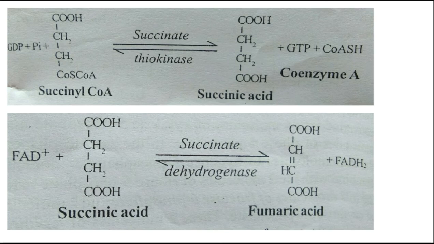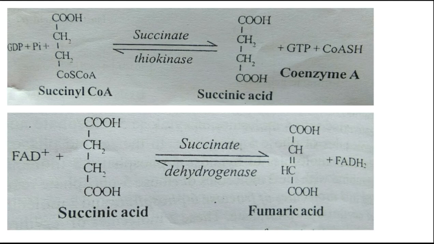Okay, next is the sixth step of this citric acid cycle, the oxidation or dehydrogenation. In that, succinic acid is oxidized to fumaric acid by the succinate dehydrogenase enzyme. FAD is the hydrogen acceptor in this reaction and not NAD, because the free energy change is insufficient to reduce NAD.